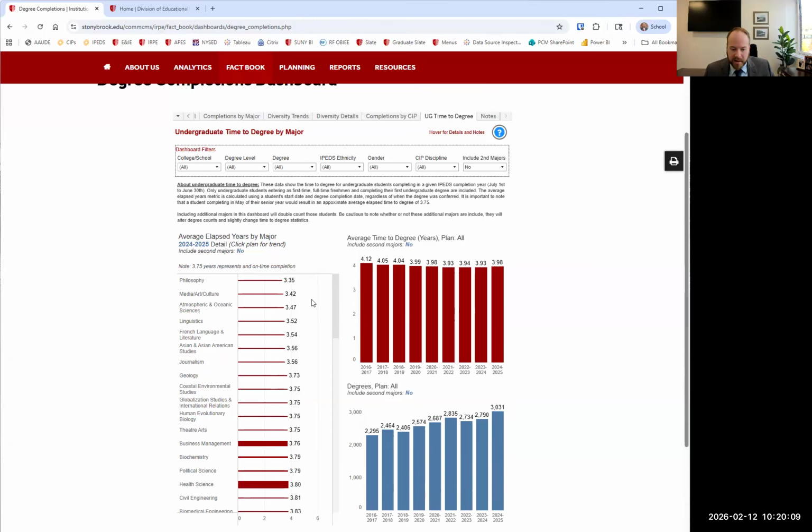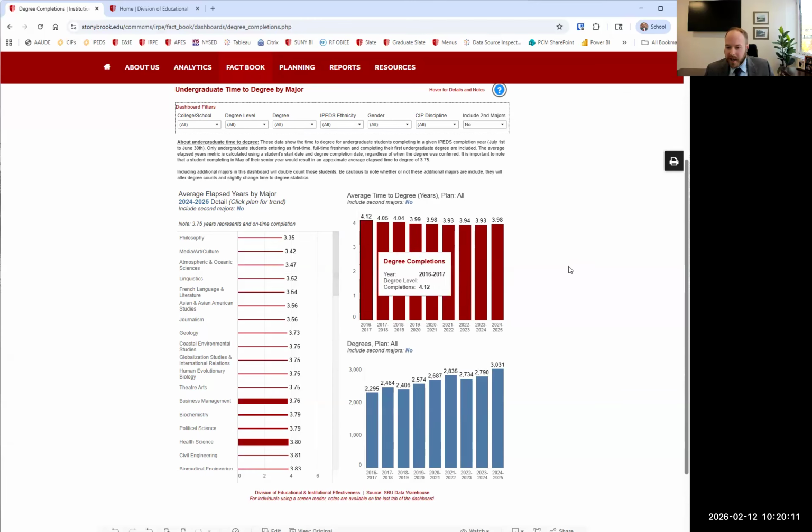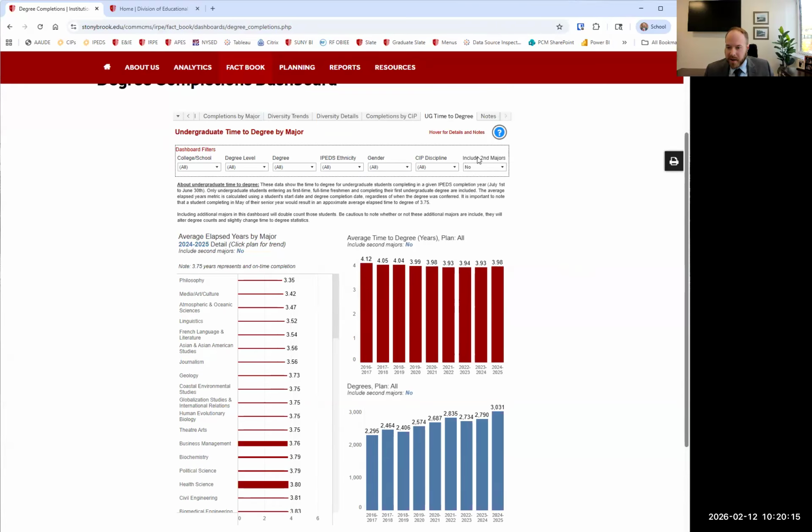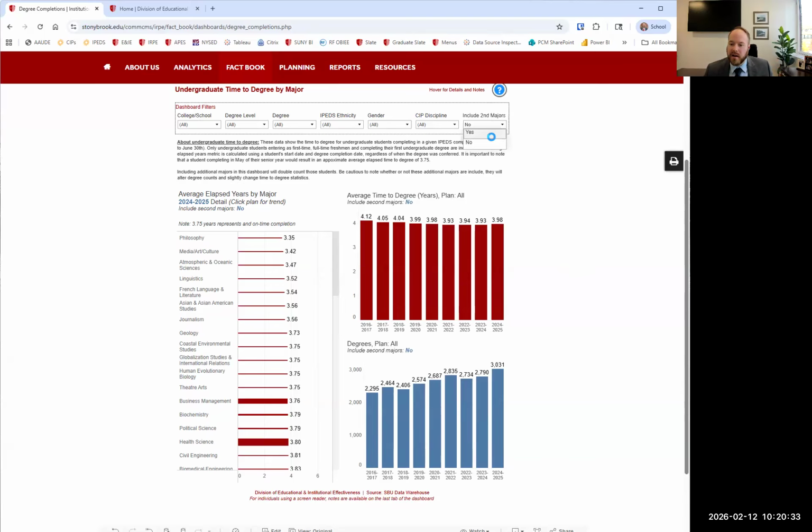But we've got the information here by major. We've got it by the whole university. And you will see the other interesting thing here that you might want to check out is that to default this, we have it including just a student having one degree because we don't want to double count them. But if I had two majors myself and I wanted to see what it looked like by major, we can do this thing where we include the second majors. So I'm going to turn that on. And then I'm going to click on, let's just pick on health science here.